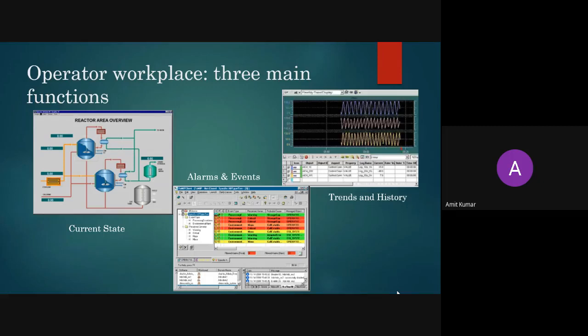And the third one is trends and history. This is a graphical representation of your plant. Here you can see the various values of your sensors, actuators, and all those data which are running in your plant, so that you can take a proper decision about why there is less production, or what the different faults in your plant are. This graph will give you the following details. We have already studied the trend graph, and that graph is a similar kind of thing here.